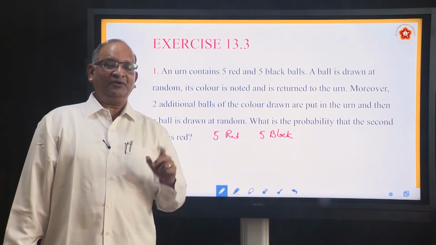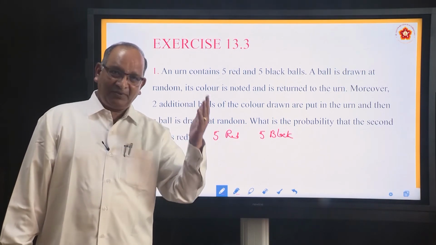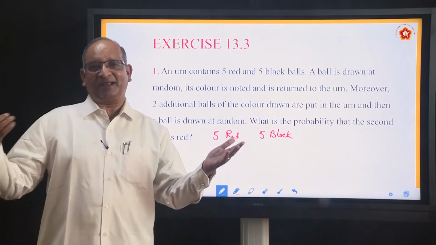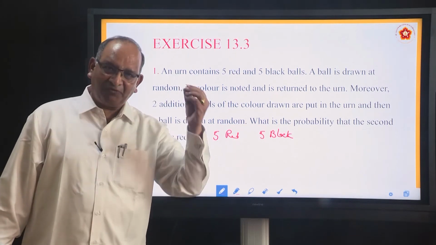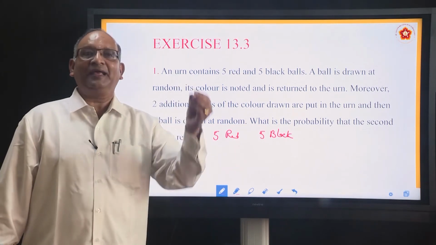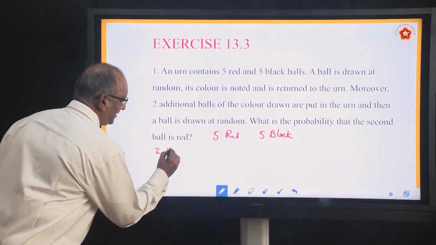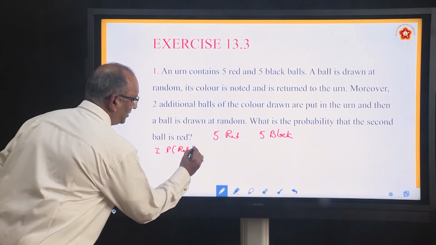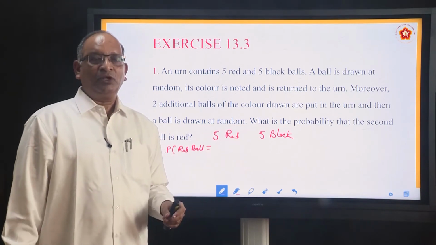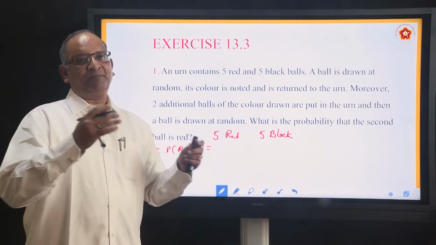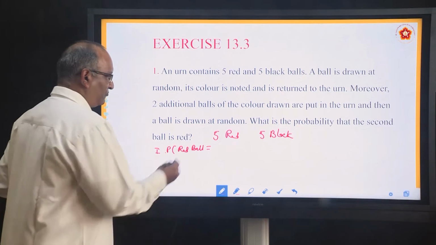How many balls we have drawn? We have drawn 2 balls. First time when you have drawn, it can be red or it can be black. Okay. Now, for example, first time when you have drawn a ball, let us say what is the probability that first time you have drawn a red ball? First time, probability of red ball, tell me. The probability is there are total 10 balls. The probability of drawing red ball is 5 by 10. It can be any one of the 5 by total number 10. So, it is 5 by 10